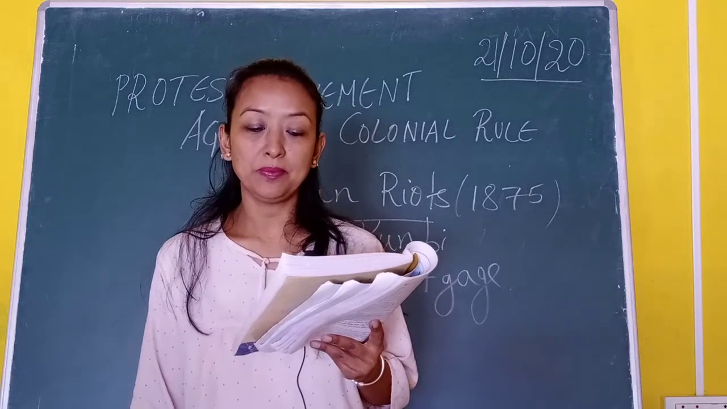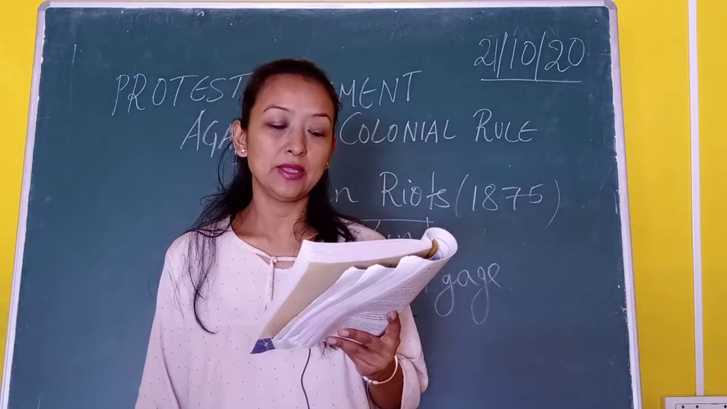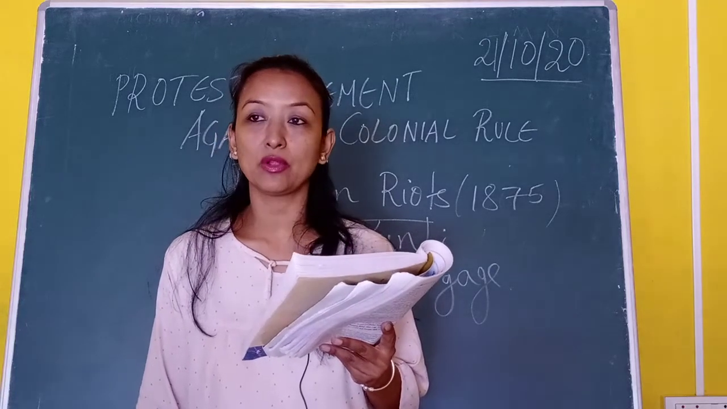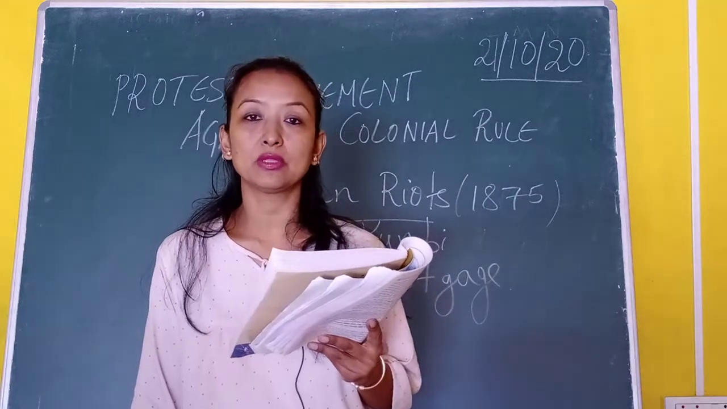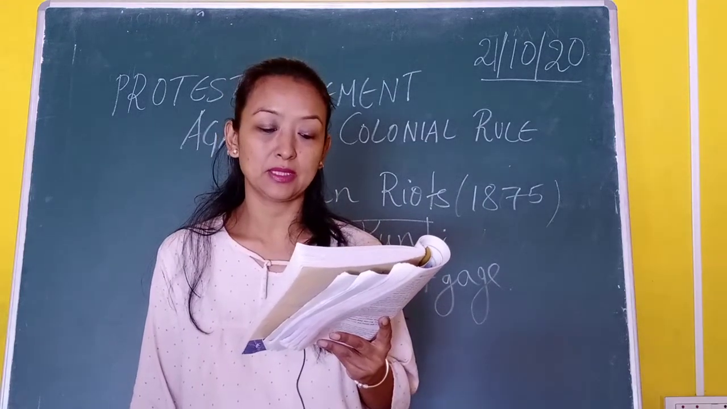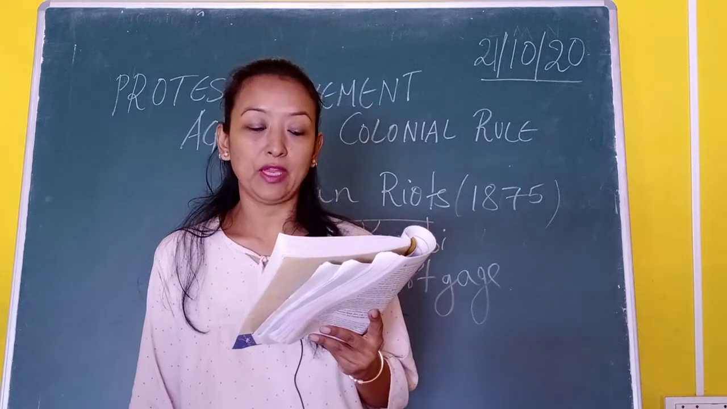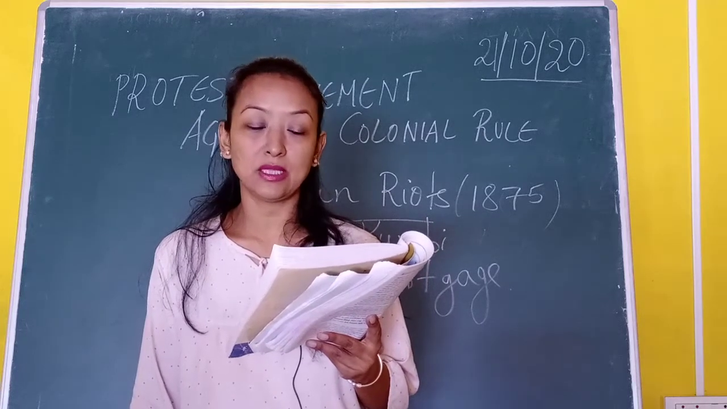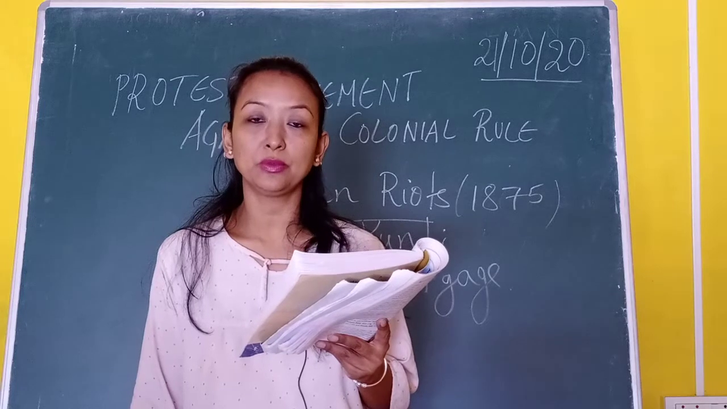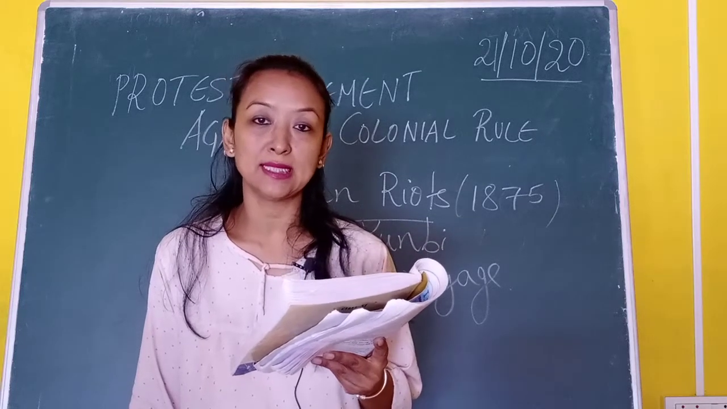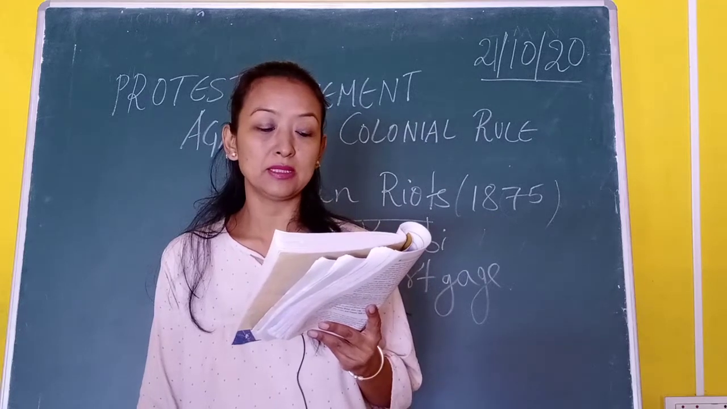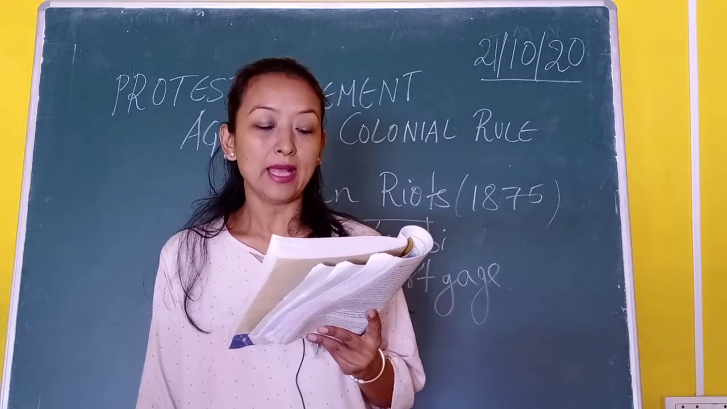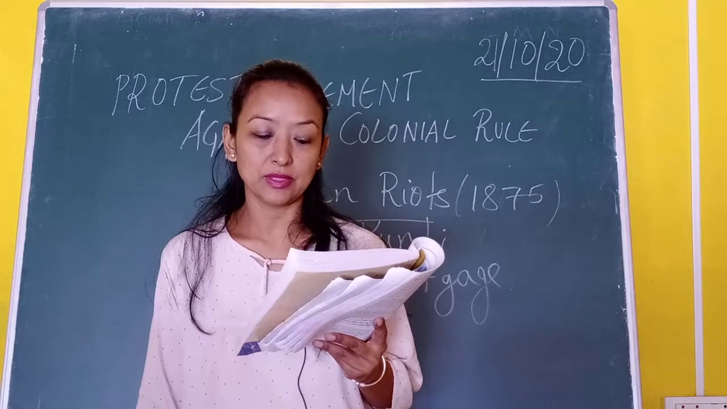In Pune and Ahmednagar district, the peasants at first socially boycotted the moneylenders. When this measure failed, the Kunbi peasants rose in revolt against the moneylenders. They attacked the houses of the moneylenders, burned down the debt records, and also burned down the houses.